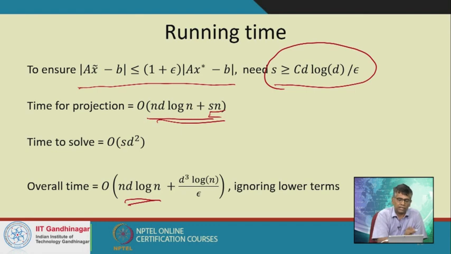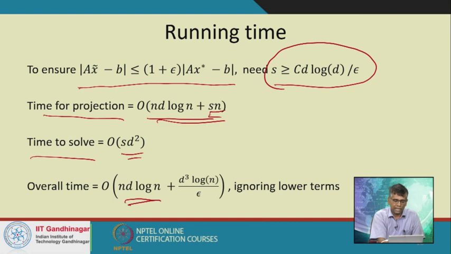That is, the x tilde that I find from the smaller problem is really a 1 plus epsilon approximation to the x star of the original problem. So the total time taken is the time taken for the projection plus the time taken to solve the smaller problem. The time for projection we've already mentioned, and the time taken to solve the smaller problem is s d squared, because now I have an s by d linear regression problem.